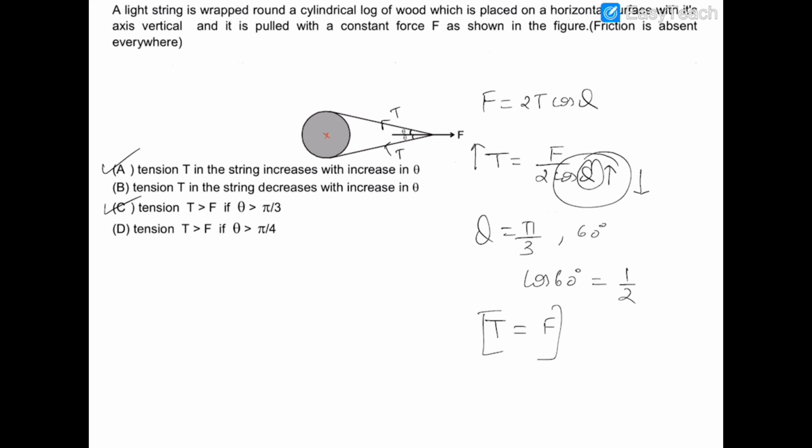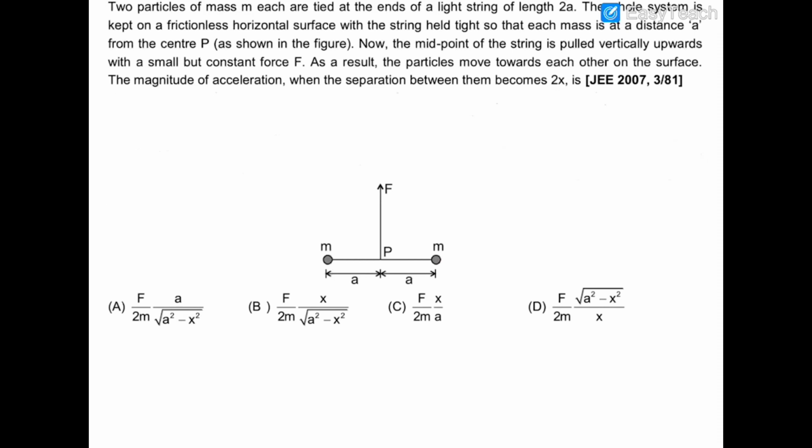Now in this question, there are 2 particles, each of mass m, attached with a massless string, and the center of the string is being pulled by a force F in the upward direction. Let me remind you that this complete system lies in a horizontal plane, and nothing is moving out of the plane, and this force F is also in the plane.